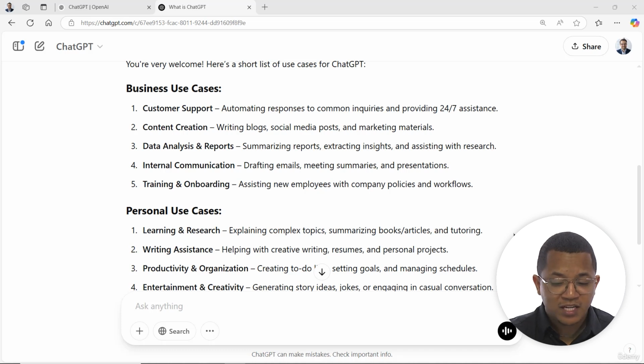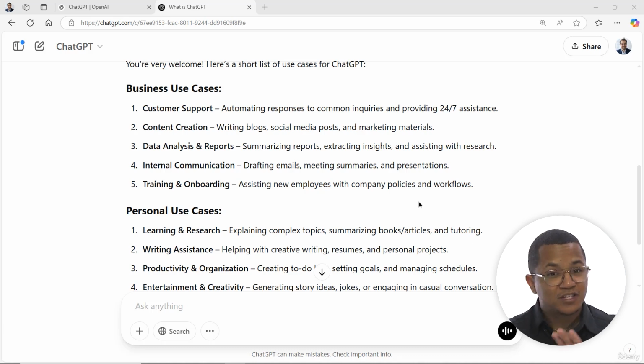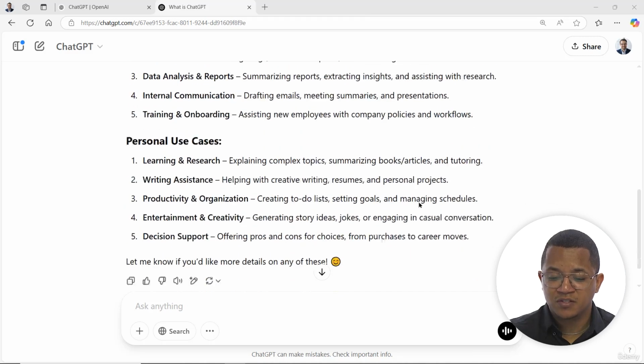You can also use ChatGPT for data analysis and reports, summarizing reports, extracting insights, and assisting with research. Again, at the beginning of our journey, that's often what we use tools like ChatGPT for, is asking questions and getting data and getting information on things that we may not know, getting information and summaries on topics and articles and books. Internal communication, drafting emails, meeting summaries and presentations, even training and onboarding, assisting new employees with company policies and workflows. So that's just a shorthand list of business use cases.